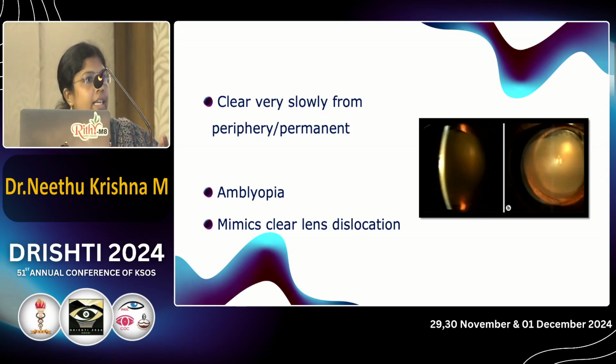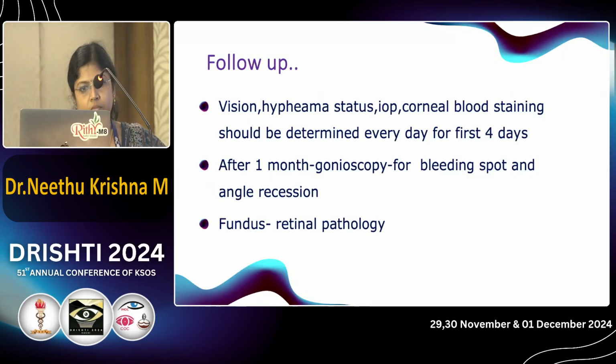In the pediatric age group, one important complication related to corneal blood staining is amblyopia, which may need keratoplasty. Corneal blood staining can also mimic a clear lens dislocation. In case of hyphema, during the follow-up period we have to assess the vision, hyphema status, intraocular pressure, and corneal blood staining every day for the initial 4 days.